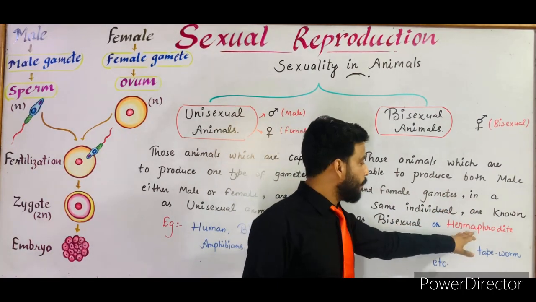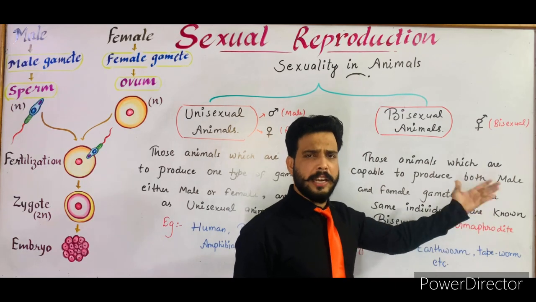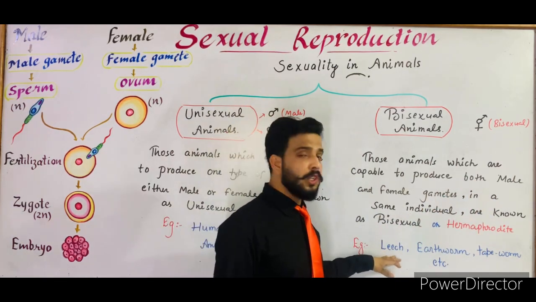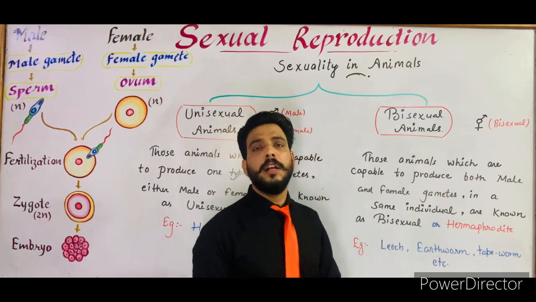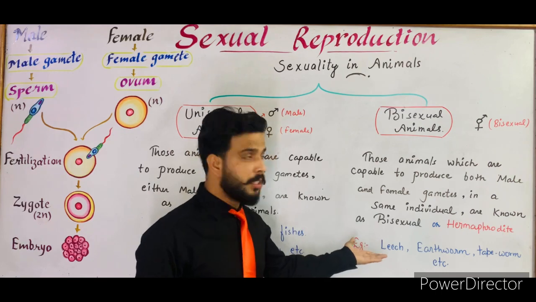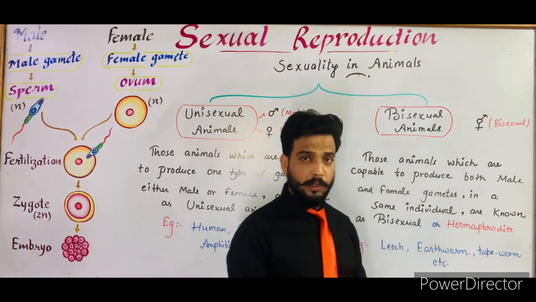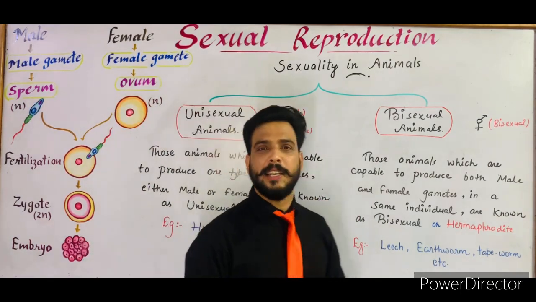And another important term for the bisexual animals is hermaphrodite. It's a standard word. And the examples of bisexual animals are leech, earthworm, tapeworm, etc. So these are the bisexual animals. This is the symbol which is used for the bisexual animals in our biology. So it was all about the unisexual animals and bisexual animals.